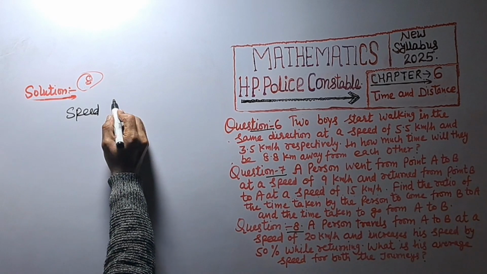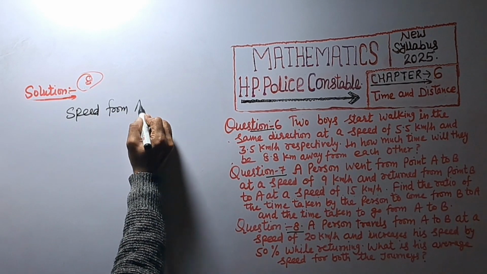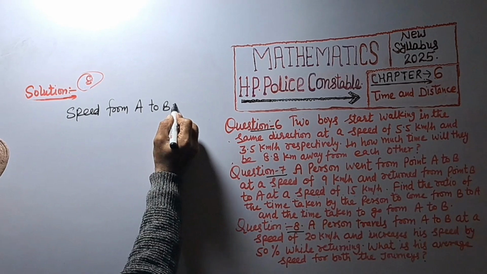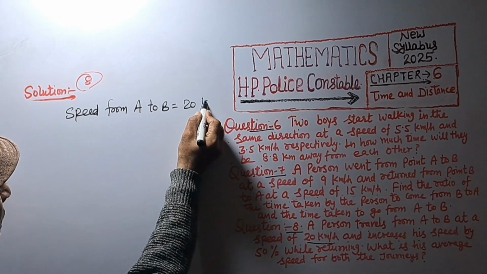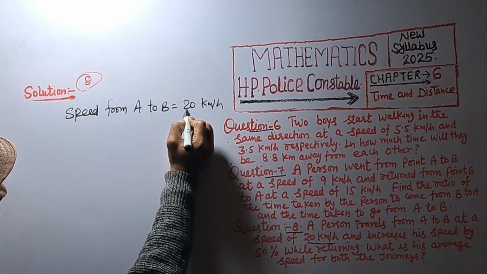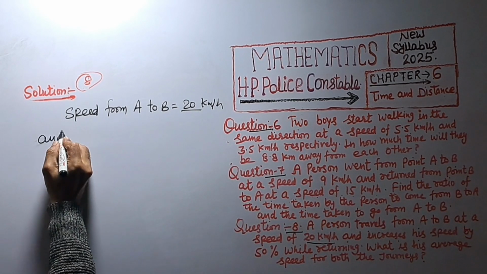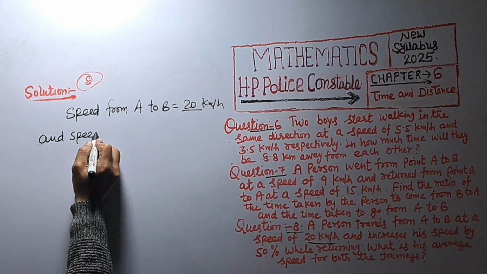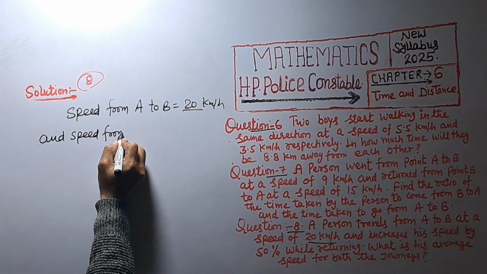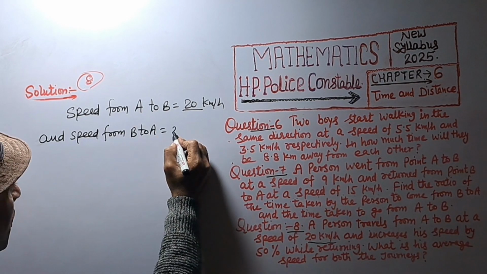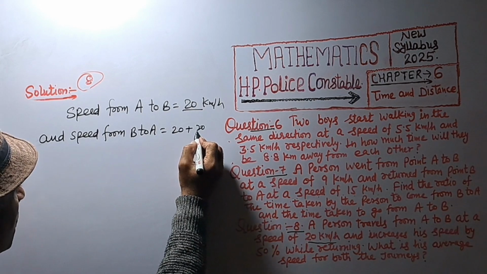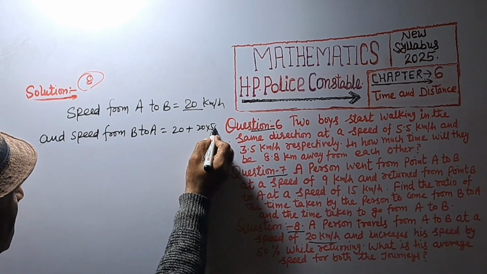Speed from A to B equal to 20 kilometer per hour and speed from B to A equal to 20 plus 20 into 50%.